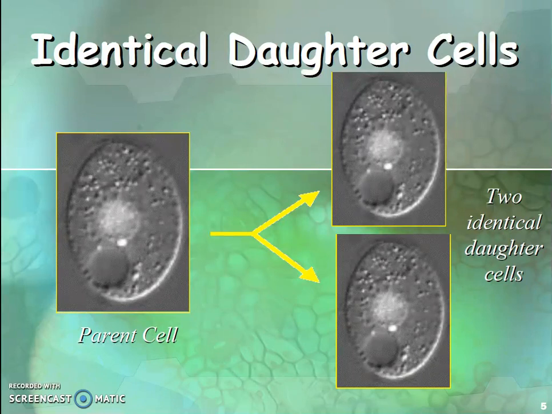In this picture you can see a parent cell. After dividing, it became two identical daughter cells. Daughter cells are the cells that came from one parent cell. If one parent cell is divided into two, the two cells are called daughter cells, and they are identical. How? Because they have the DNA which was passed down from the parent cell to the daughter cells.